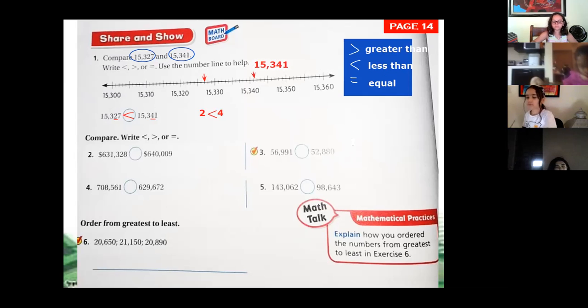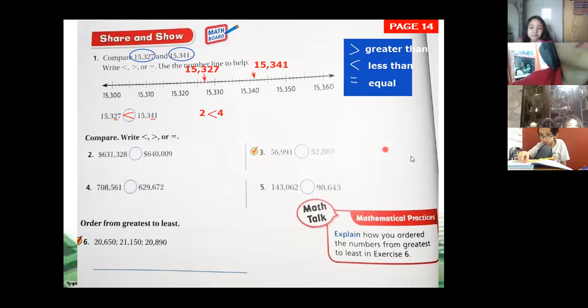So 15,327 is less than, because in your number line, the one that is closer to the zero is this amount. So that's why this one is less than. Yes?